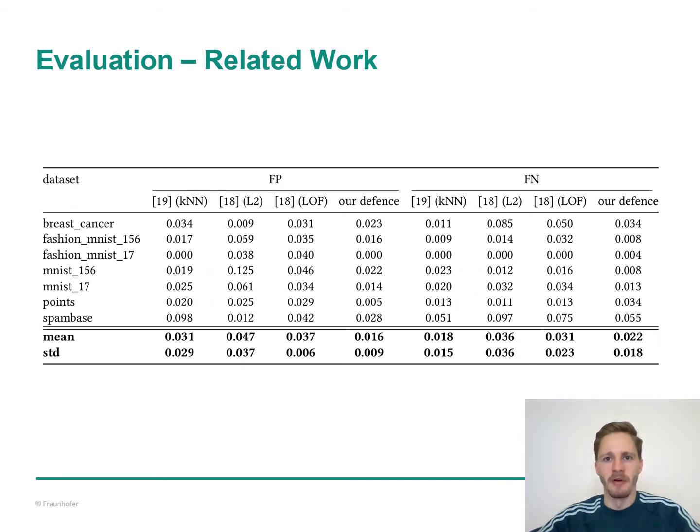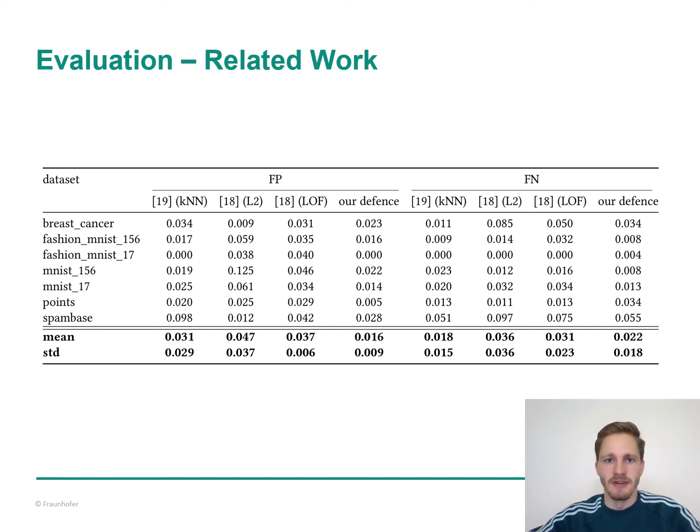We implemented 2 popular approaches for data poisoning detection from related work and compared their results to our defense. These approaches from reference 18 and 19 are based on different outlierness scores. They use the k-nearest neighbor algorithm with the L2 norm or the local outlier factor, and they also differ in their selection of thresholds. We observed that all of these methods suffer from the curse of dimensionality, since they are based on a metric distance in high dimensional space.